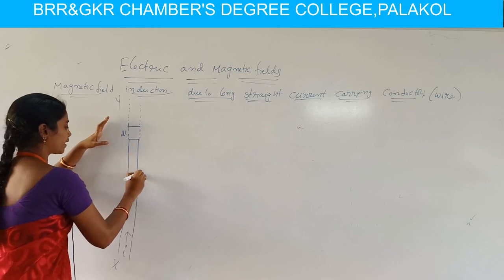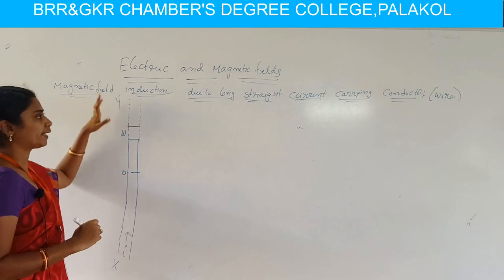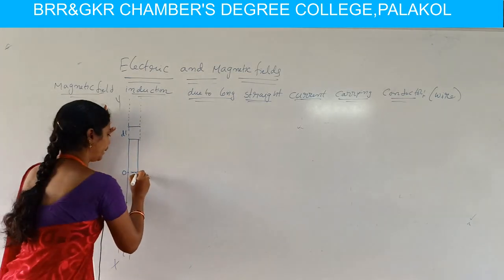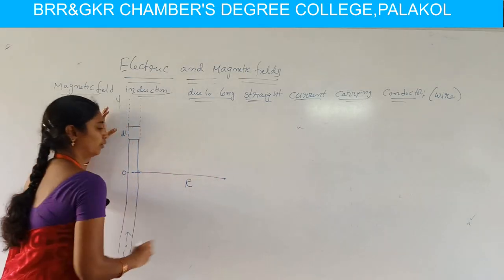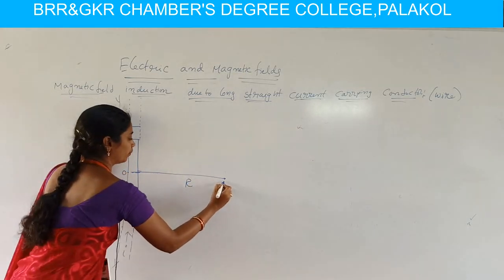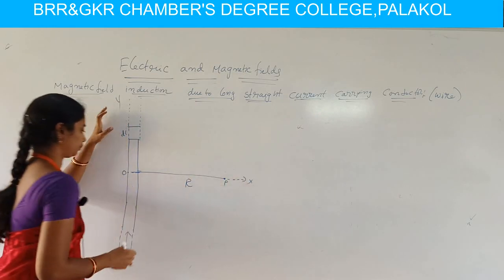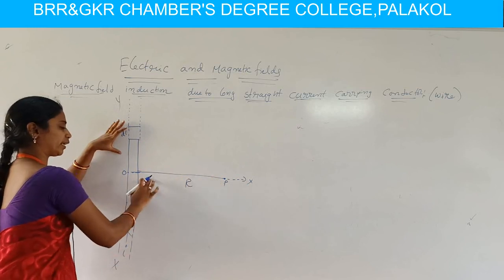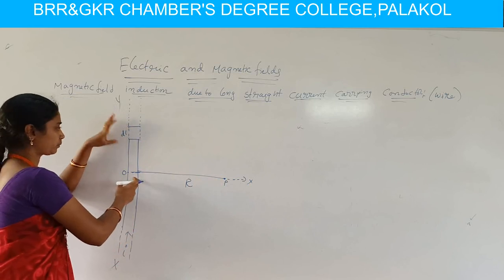Okay, the center of the conductor is considered as O. For calculating magnetic field induction, we assume a point P. So that point P is at a distance R from the center of this conductor, here O, which is treated as foot of the perpendicular from this point.